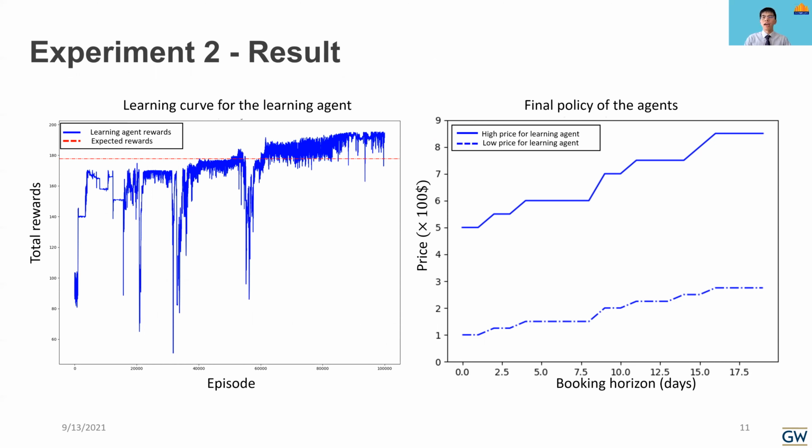We can see from the left figure that the reward rises but is lower than in the previous experiment. It is because the other agent shares the market with it. And the right figure shows that the price rises with time, and it makes sense in real life because passengers would have a higher willingness to afford a higher price when it is near departure.